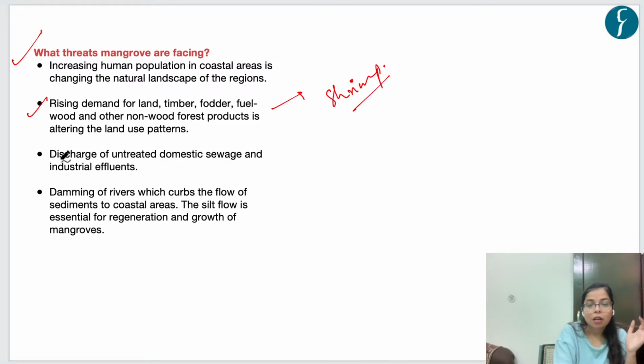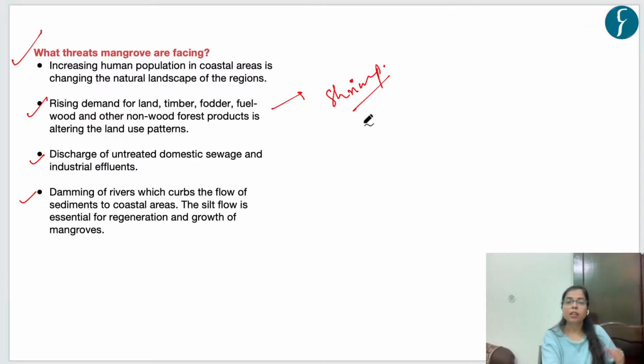Okay. Other important reason is the discharge of untreated domestic sewage and industrial effluents in the mudflats or in the marshy areas hosting mangrove habitations, and also via the damming of rivers, via the construction of dams, the sediments which are necessary for mangroves for their survival are being obstructed. Okay, so this silt flow, which is essential for regeneration and growth of mangroves, is being obstructed via creation of various dams. Okay, so these are the threats which mangroves are facing. So what is the way forward?